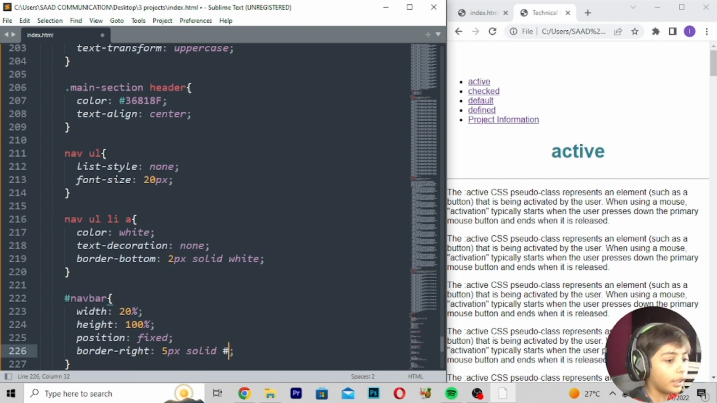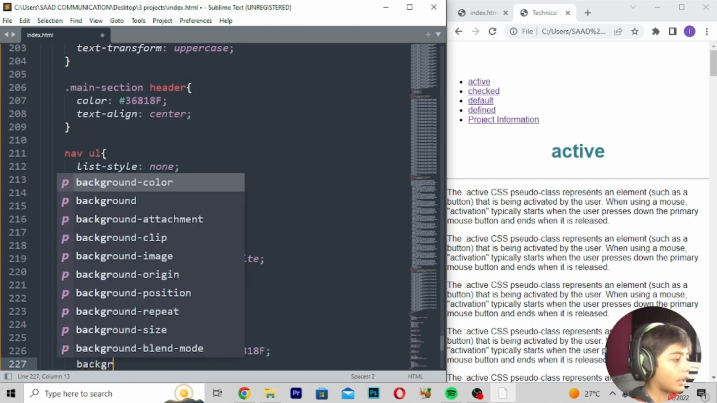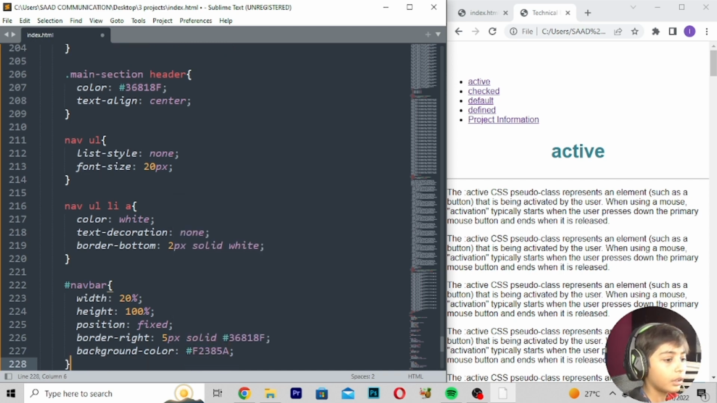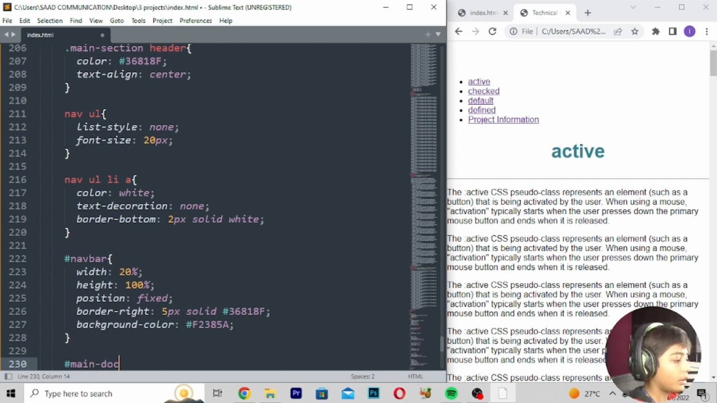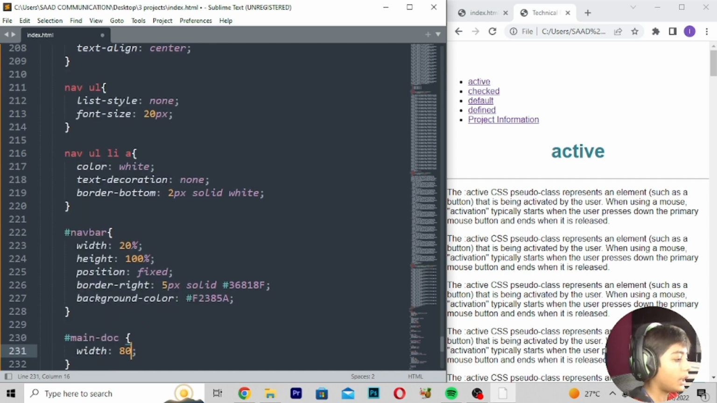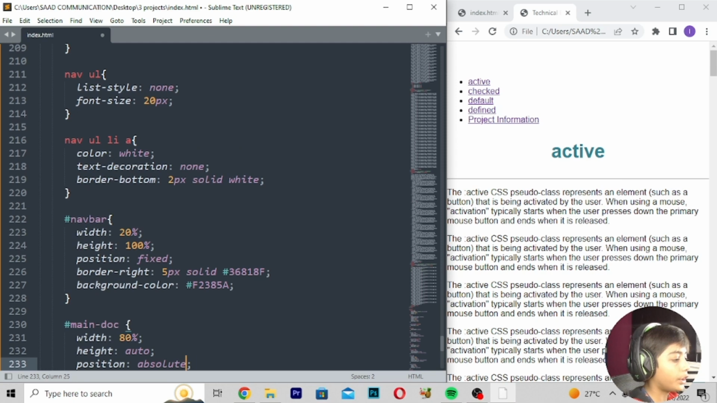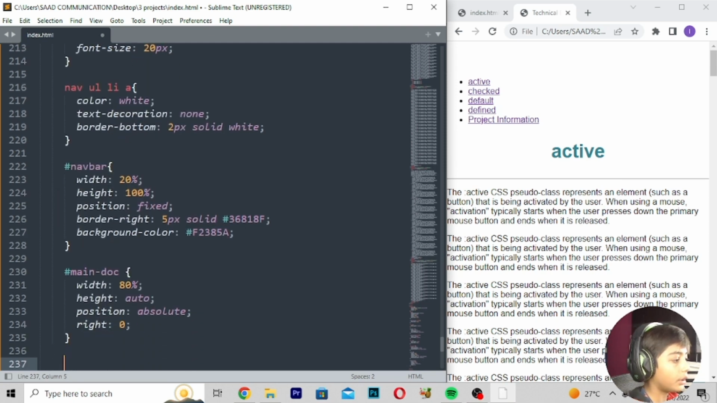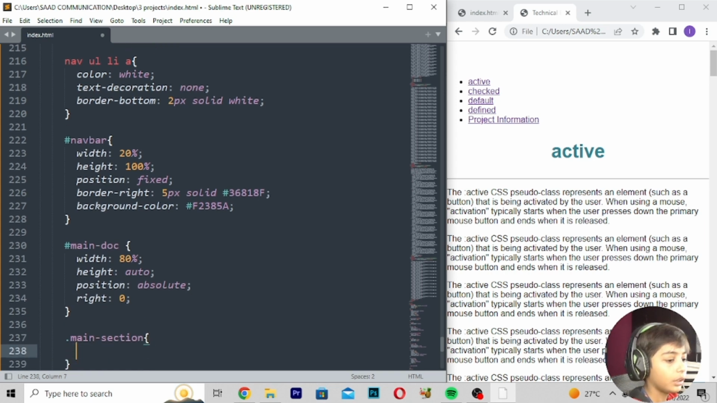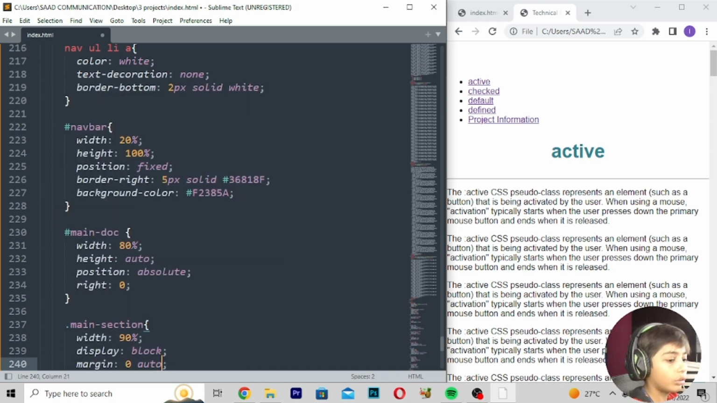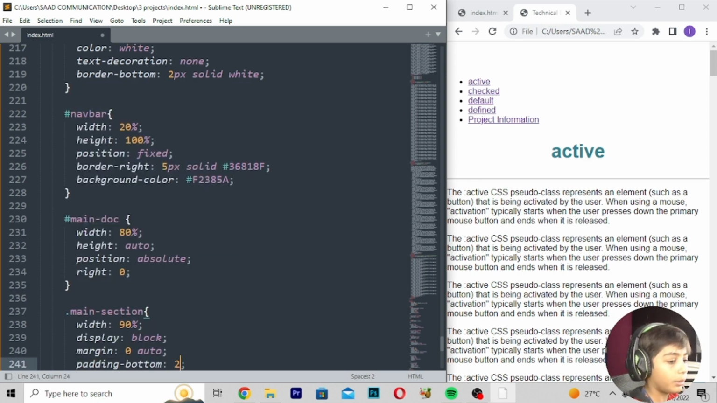5 pixels, solid hashtag 36818F, enter, background color hashtag F23858, hashtag main, dot, width 80%, height auto, position absolute, right 0, enter, dot main section, width 90%, display block, margin 0 auto, padding bottom 20